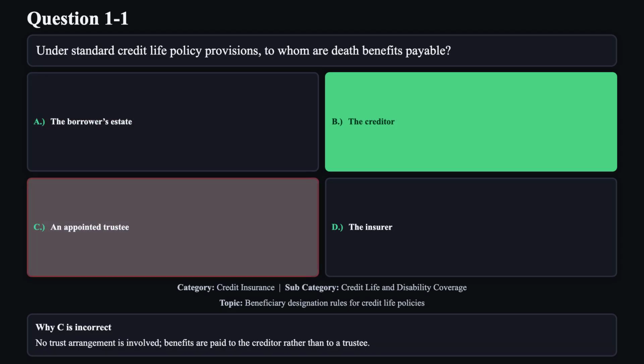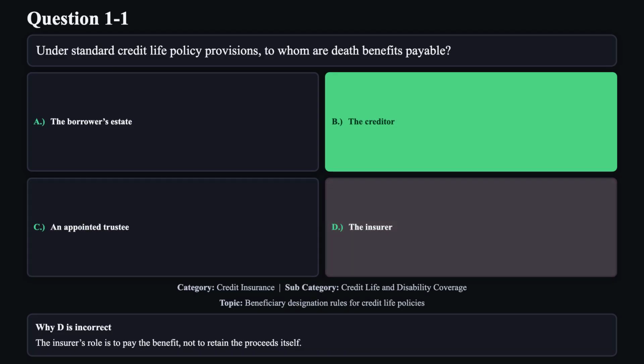Reason C is not correct. No trust arrangement is involved. Benefits are paid to the creditor rather than to a trustee. Reason D is not correct. The insurer's role is to pay the benefit, not to retain the proceeds itself.